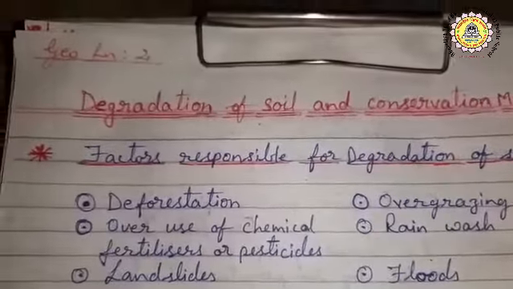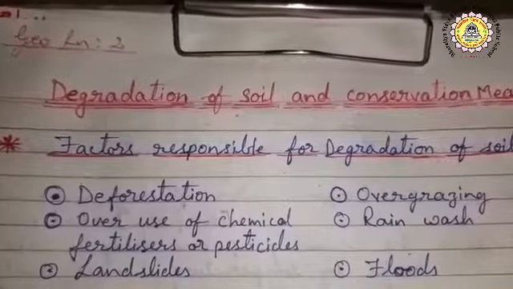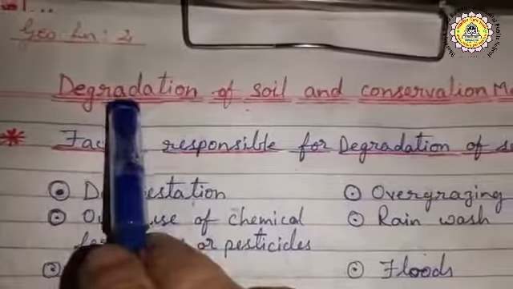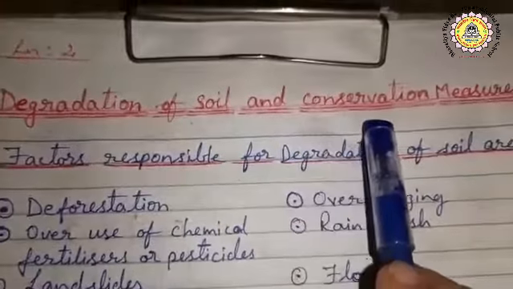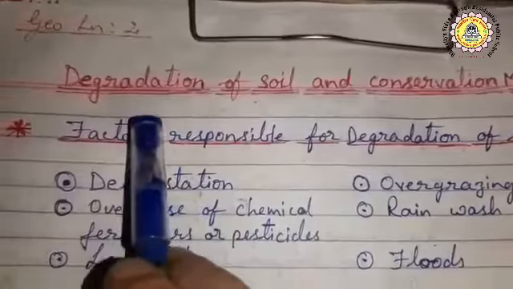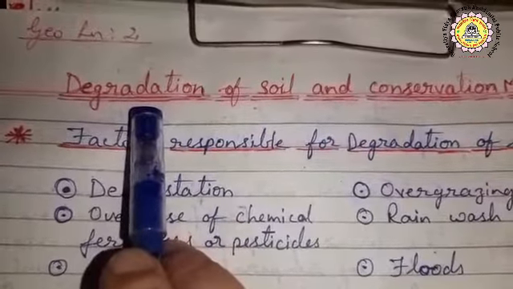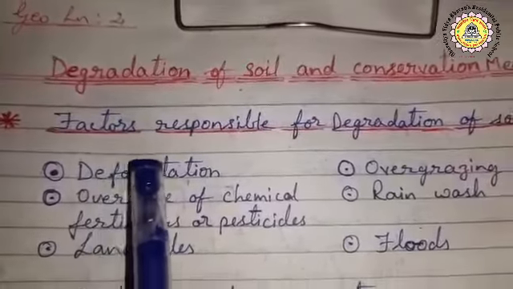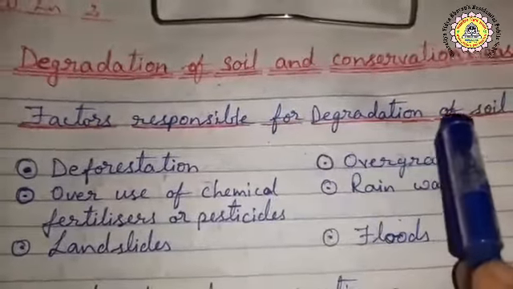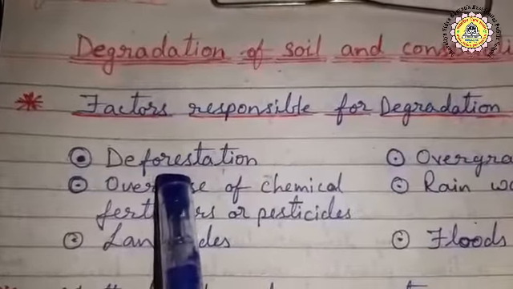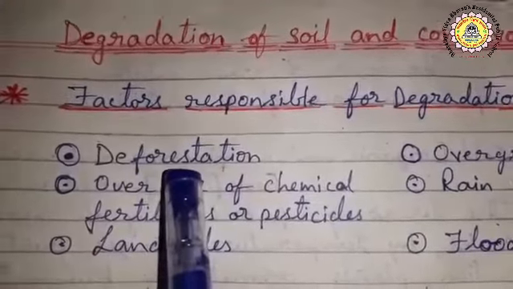Okay, children, now we will learn about the degradation of soil and conservation measures. Degradation means the soil fertility is decreased. So what are the factors responsible for degradation of soil? The first is deforestation. Deforestation means cutting down forest.